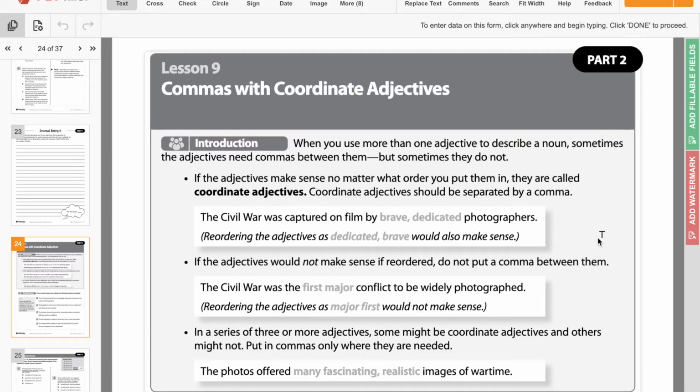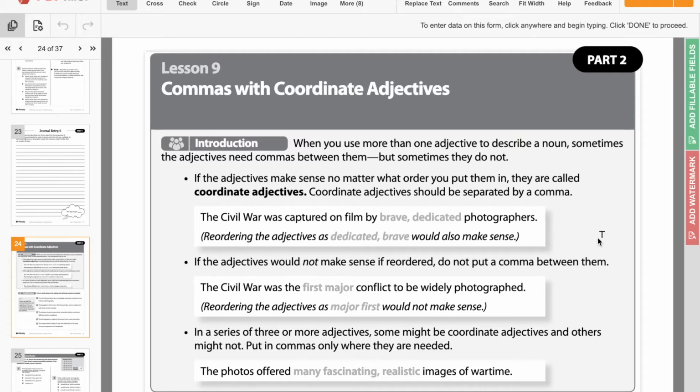So in this first example, it says, if the adjectives make sense no matter what order you put them in, they are called coordinate adjectives. Coordinate adjectives must be separated by a comma. So at first you're thinking, why wouldn't all of them make sense no matter what order you put them in? No, and we'll explain that. So it says the Civil War was captured on film by brave, dedicated photographers.